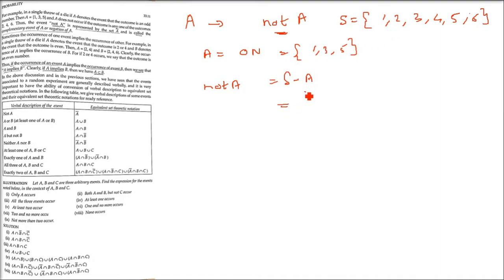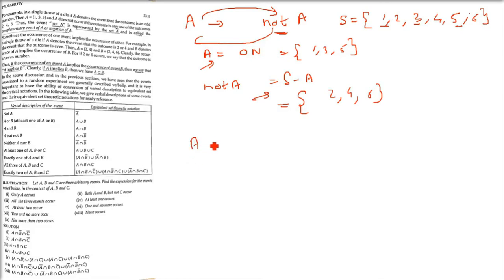S is what? 1 till 6. A is what? 1, 3, 5. Now remove 1, 3, 5 from S. So just cancel out 1, 3, 5. Whatever is remaining, 2, 4, 6 is going to come. So 2, 4, 6 is nothing but your set which is the negation of A. Negation. Okay, because even will come, odd won't come, and when odd will come, even won't come. So negation, you also call it the complementary event. So for every set there is a negation also, a complementary event.